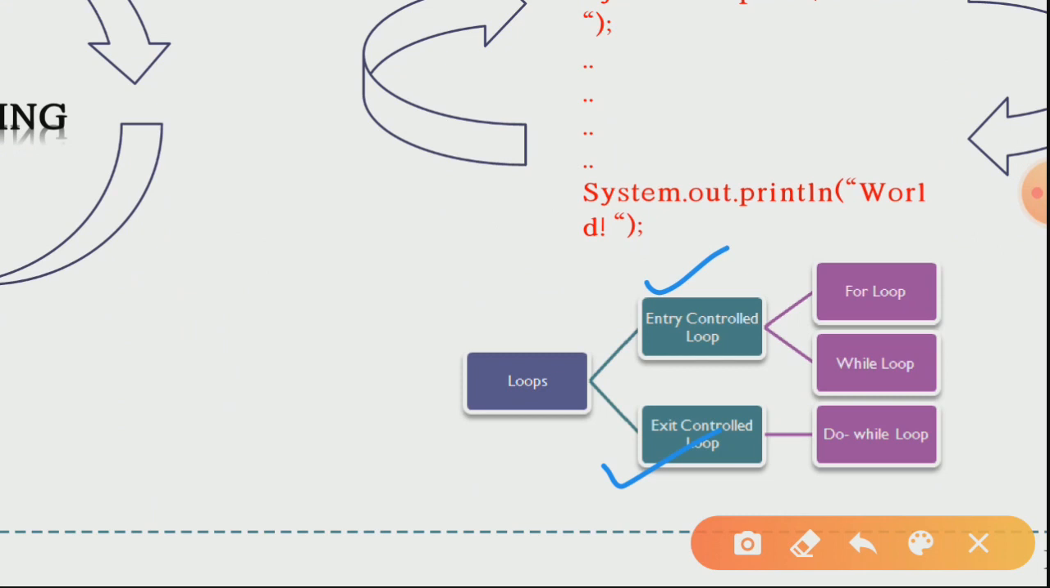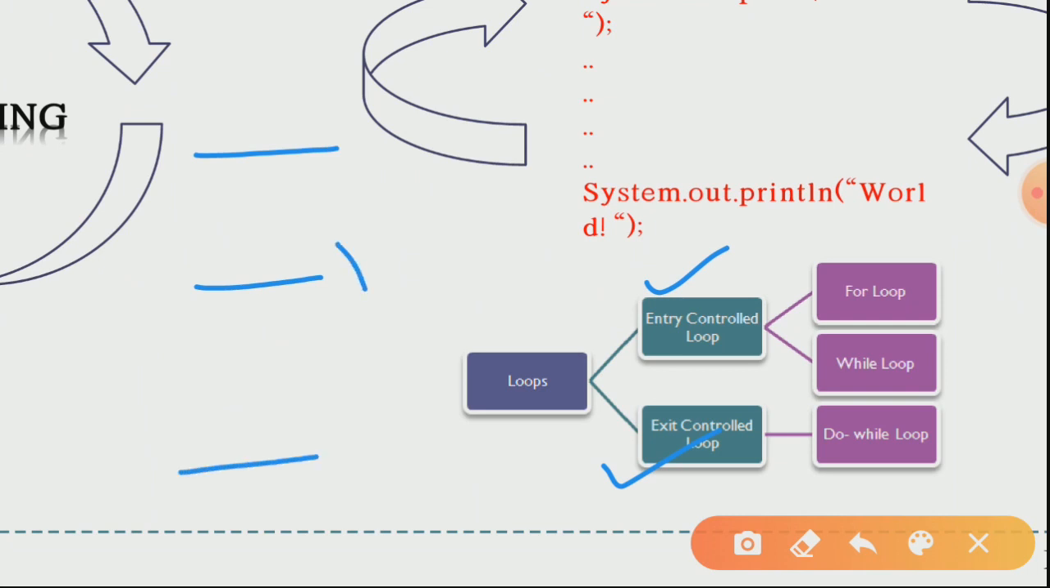Now on what basis are these loops being categorized? We have studied in loops that for the efficient working of loops we need three things. Firstly, initialization. The second thing, our condition, which means the ending point, and the third one is our updation.